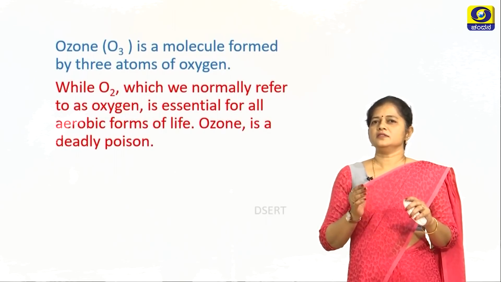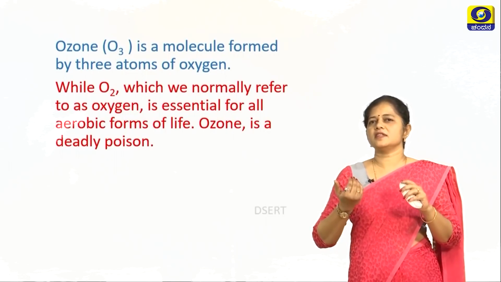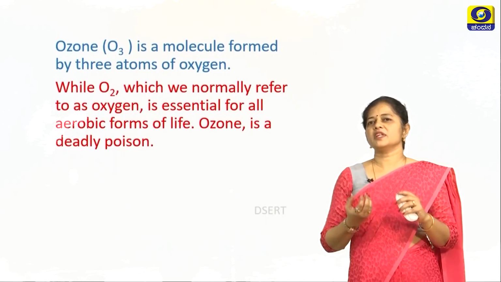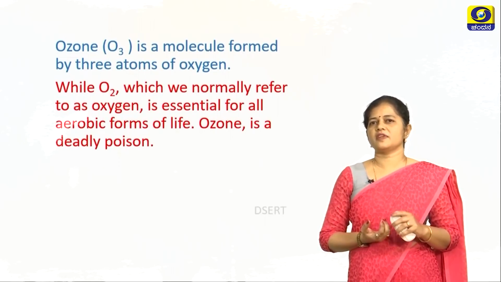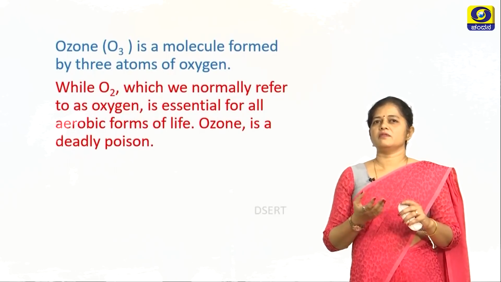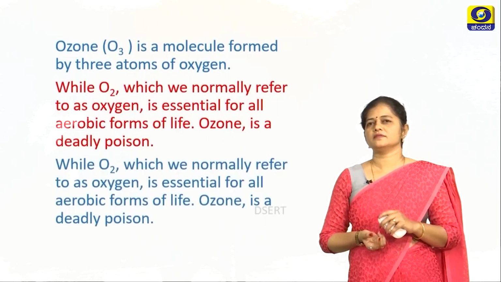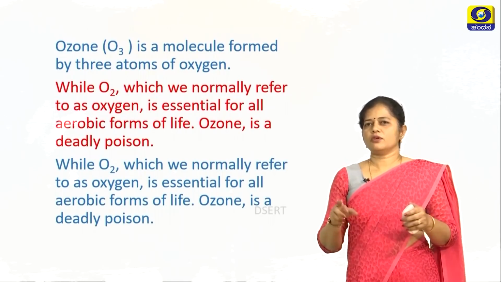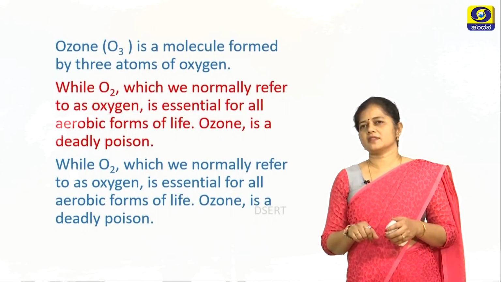While oxygen, all of you know, we require oxygen. It is the essential gaseous element that is used by all aerobic forms of life. But ozone, which has 3 atoms of oxygen, is a deadly poison. Oxygen we refer to as normal oxygen or O2, which is essential for all living organisms.